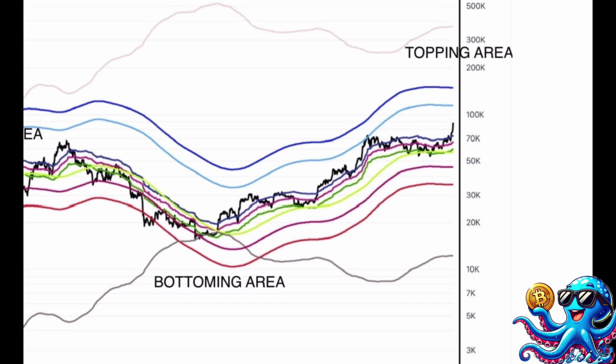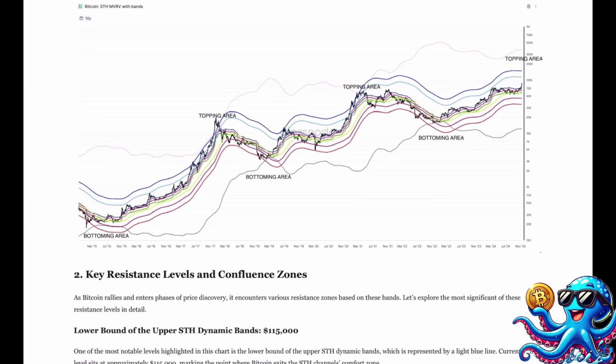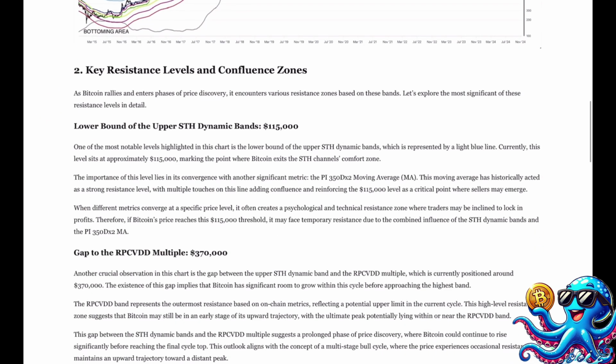The importance of this level lies in its convergence with another significant metric, the PI 350D x2 moving average, MA. This moving average has historically acted as a strong resistance level, with multiple touches on this line adding confluence and reinforcing the $115,000 level as a critical point where sellers may emerge. When different metrics converge at a specific price level, it often creates a psychological and technical resistance zone where traders may be inclined to lock in profits. Therefore, if Bitcoin's price reaches this $115,000 threshold, it may face temporary resistance due to the combined influence of the SDH dynamic bands and the PI 350D x2 MA.